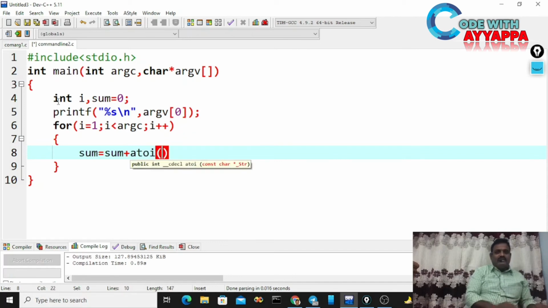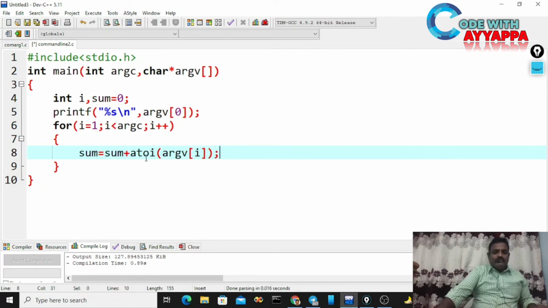This function takes a string as an argument and converts it into an integer. Here I pass argv of i. It takes the first parameter, 1, which is in the form of a string, and converts it into an integer.